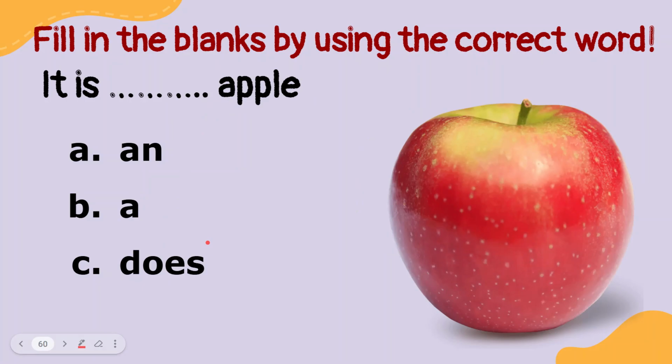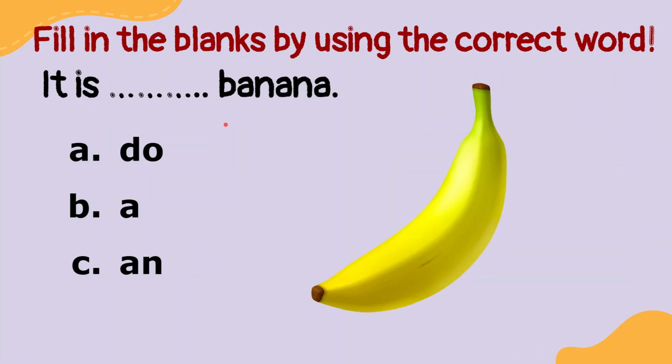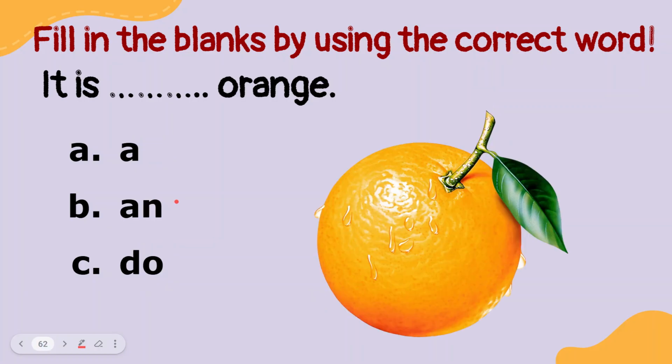How about this? It is blah blah blah apple. Can we use an, a, or does? In here, the first letter is a vowel. It means we have to use an. Now, how about this one? It is blah blah blah banana. Do, or an? Miss Leah believes that all of you know the answer. The answer is a. It is a banana.